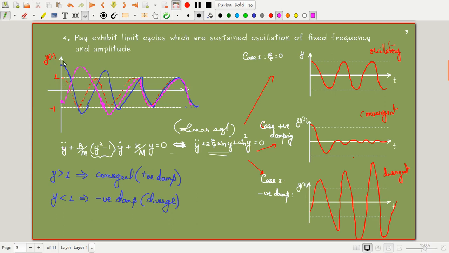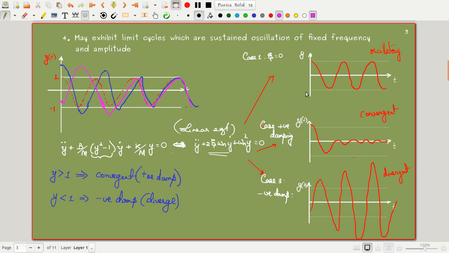Finally, for certain kinds of systems, we can see that it can have limit cycles. That means when we start from a point inside the limit cycle, it will converge to the limit cycle. This sustained oscillation is called the limit cycle. It will try to converge to the sustained oscillation. If it is outside that limit cycle, it will also try to attain the limit cycle. This happens in the case of nonlinear systems.